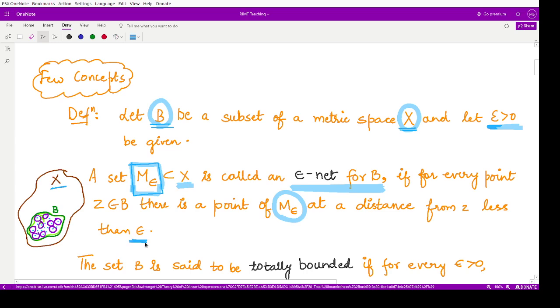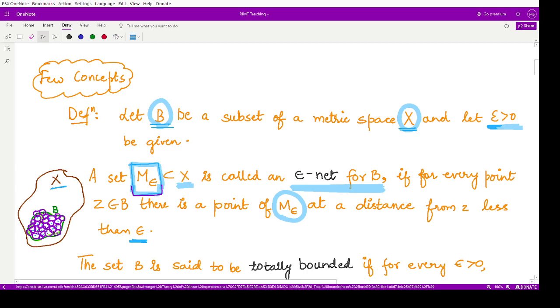This is true for one ball. We'll do that for most of the points such that all of the space here, the empty space, is filled completely, so that all of such balls cover this set B completely. Whichever points form the centers of these many balls, they are present as the elements of this set M epsilon. This is what we are saying.